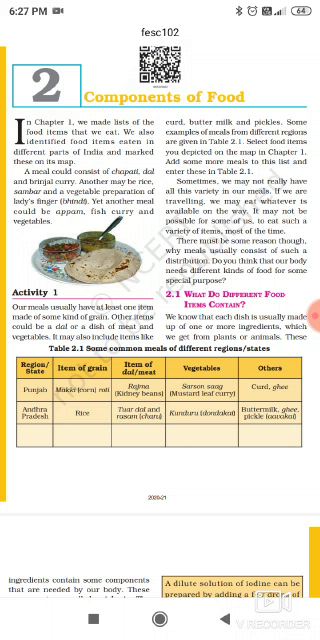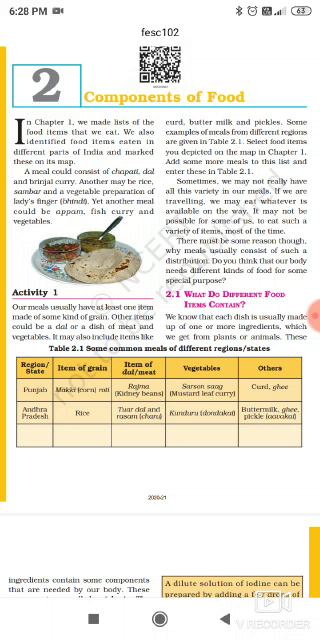Chapter number 2, components of food. In chapter first, we made list of the food items that we eat. We also identified food items eaten in different parts of India and marked these on its map. A meal could consist of chapati, dal and brinjal curry. Another may be rice, sambar and a vegetable preparation of lady's finger such as bhindi. Yet another meal could be appam, fish curry and vegetables.